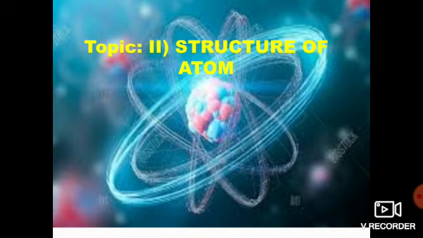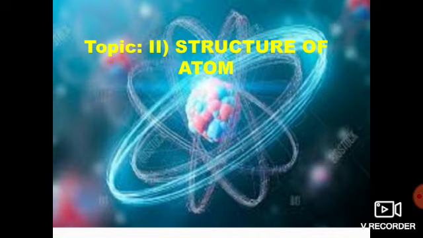So if we want to define an atom, we will say an atom is the smallest particle of an element that can take part in a chemical reaction. Just now we have seen that in a chemical reaction, the reactants combine together and form products. So what is exactly taking part in a chemical reaction?